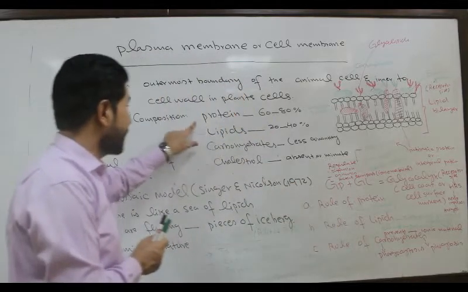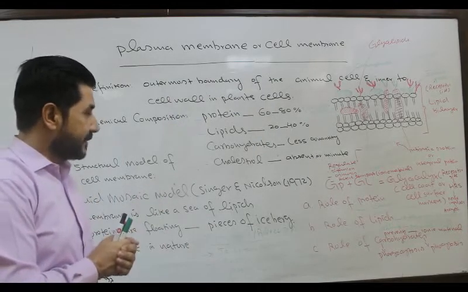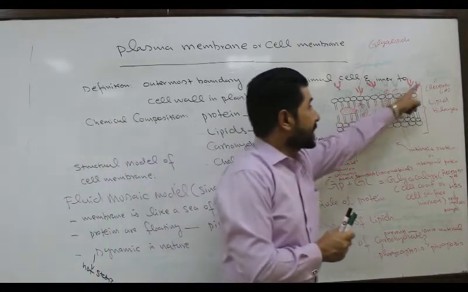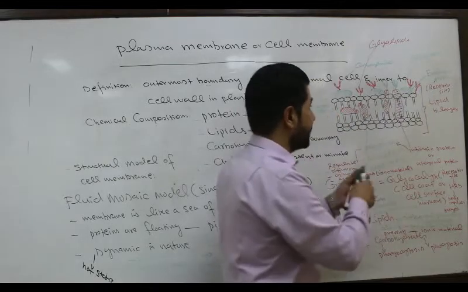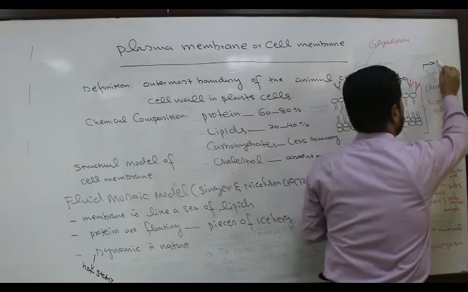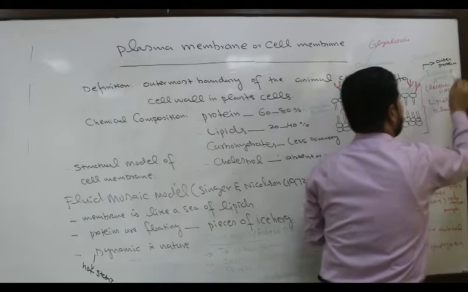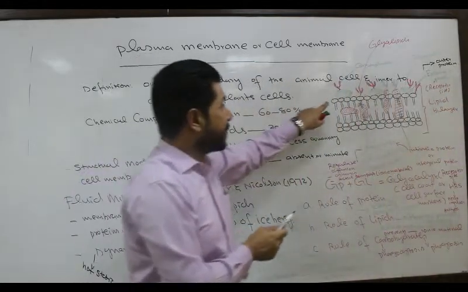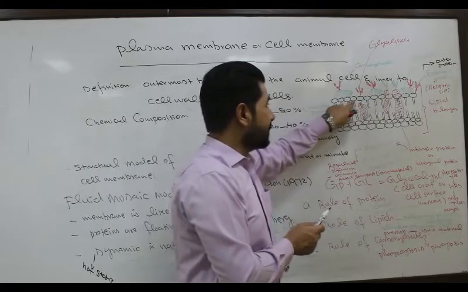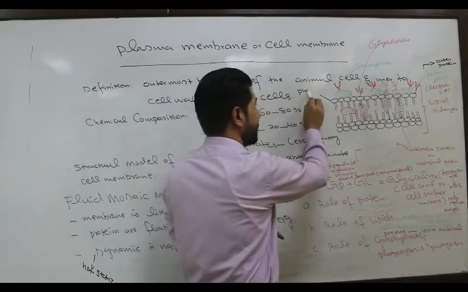As I told you, protein is the major component according to the fluid mosaic model. Two types of protein are present. One is called the extrinsic protein. Extrinsic protein means outer protein or peripheral protein, which is present on the surface of these lipids, which are also called phospholipids.